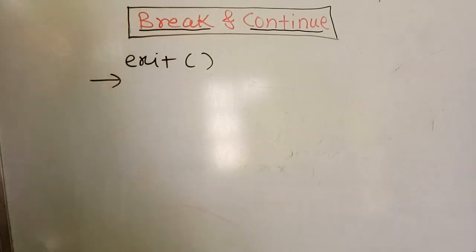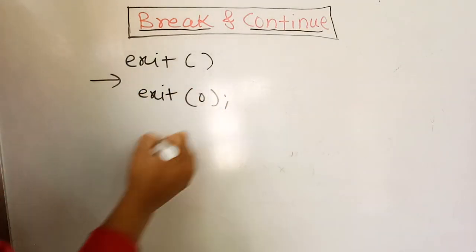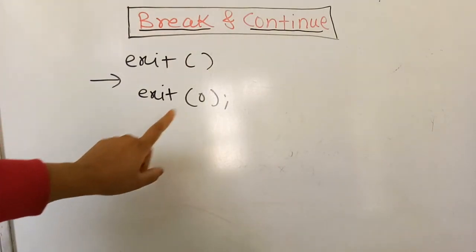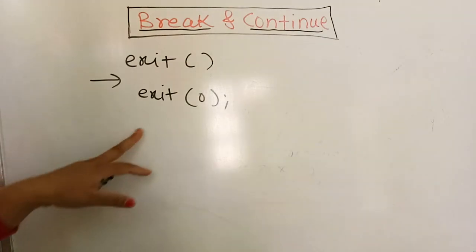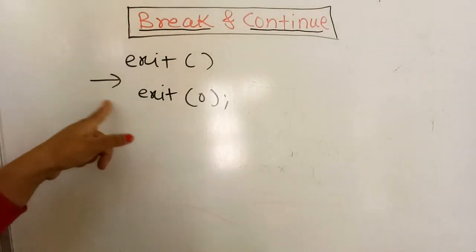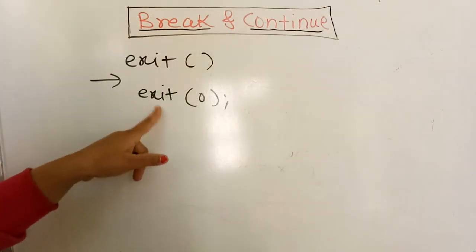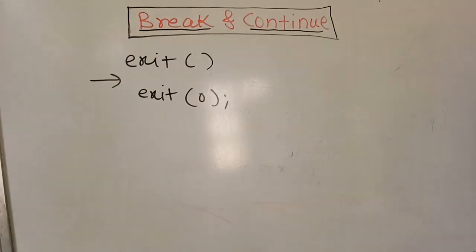For example, when any condition is matched and you write exit 0, then all the loops are terminated totally and no remaining iterations will be executed, whereas the return keyword performs its mechanism only after the occurrence of this exit. So these are some mechanisms related to the break, continue and exit statements.